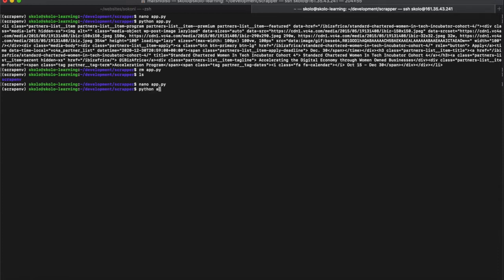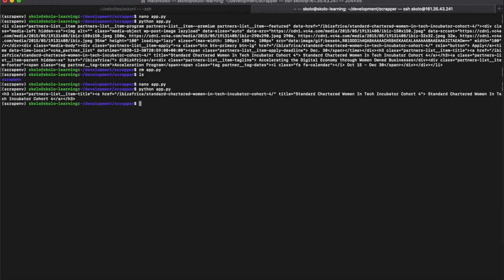python app.py to run the program, and let's see. Okay, so now it's giving us the H3 object. Now it's not in a list because we didn't say find_all, we just said find.